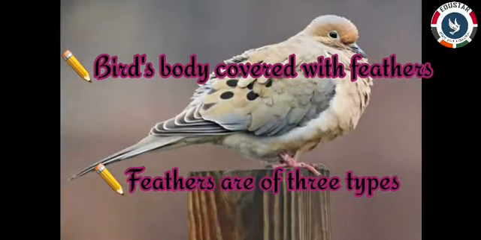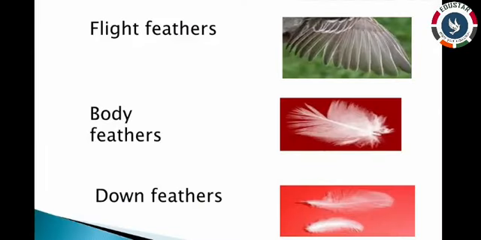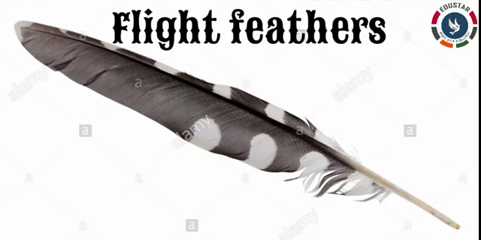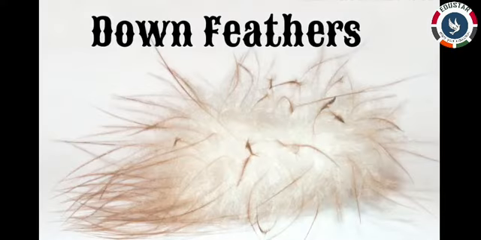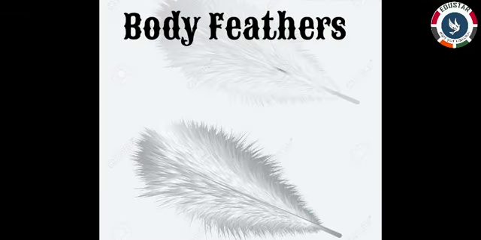The bodies of birds are covered with feathers. Feathers are of three types: flight feathers, down feathers, and body feathers. Flight feathers help birds to lift themselves and provide balance for flight. Down feathers keep the bird's body warm. Body feathers give shape to the bird's body.